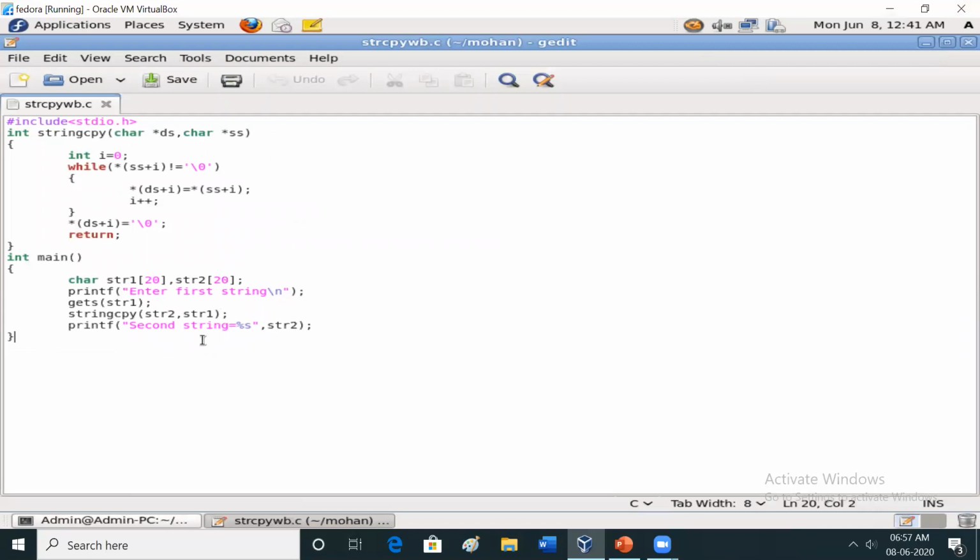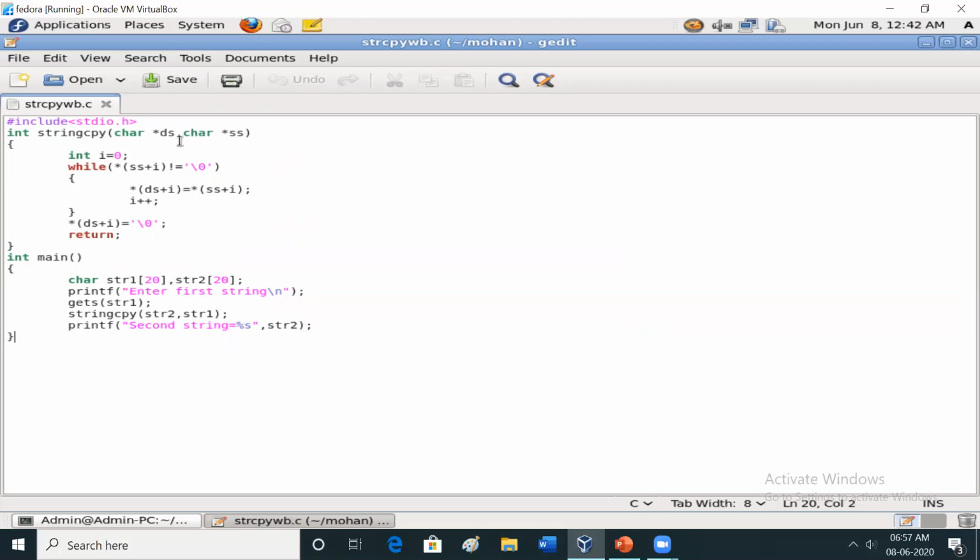Okay, here same thing, enter the first string. Here you're going to read the entire string. Here you're calling the function strcpy, strcpy of string 2 and string 1. Here you are passing the string 1 values and you are copying to string 2. So this one is pointing to this one.